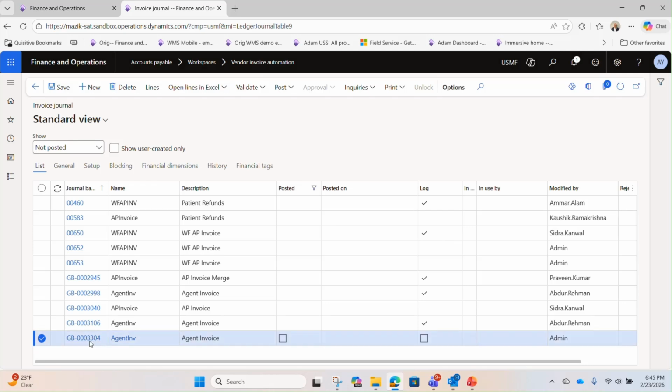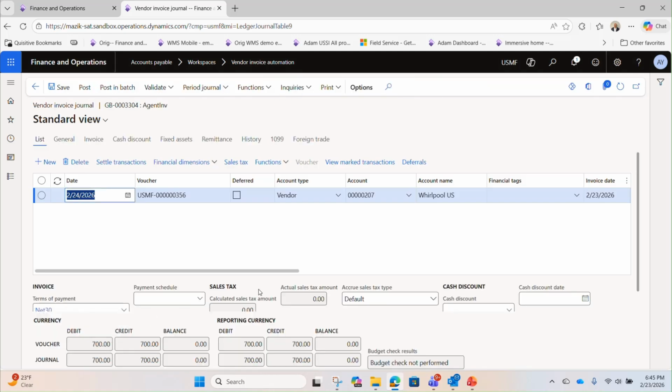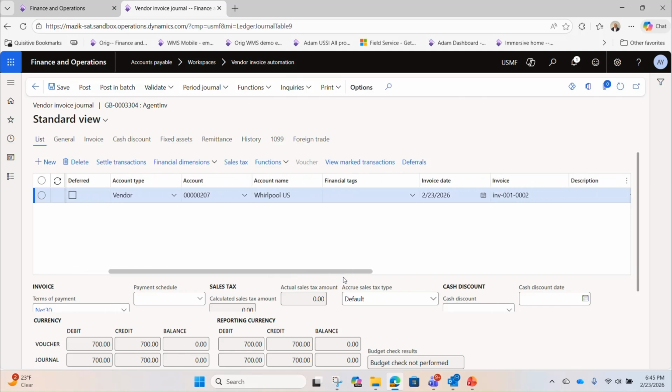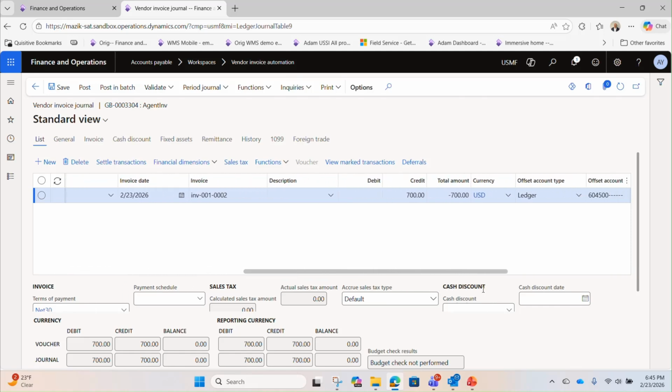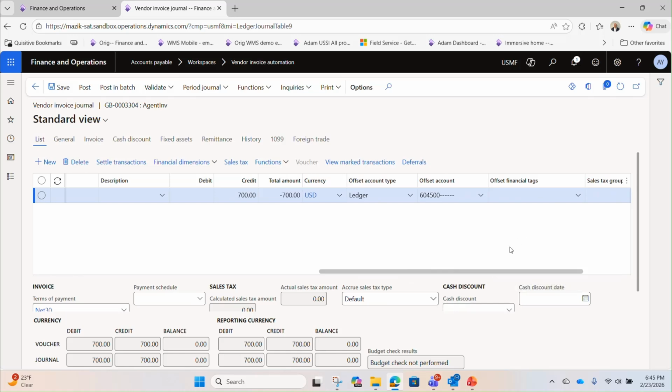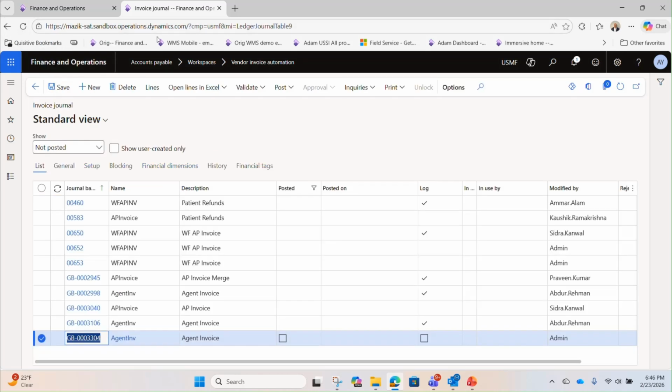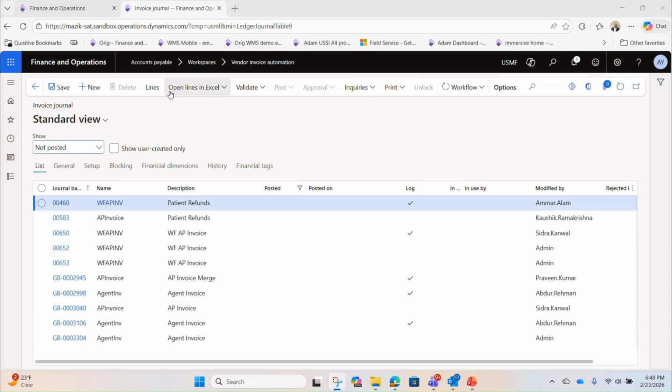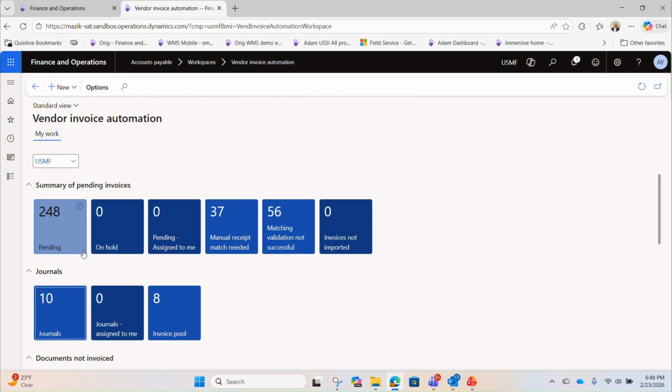This is from the agent creating the invoice batch for us. If we open this batch up, we can see that it's for the Whirlpool vendor, invoice number 2, dated 2/23/26 for a total of $700. Now you have the option to post this on your own, but we're not going to do that because I have one agent passing off one step of the activity to another agent where the system will post it on its own based on the rules that we've already created. So now if we go back, you can see I have 10 journals that have been out in the system.